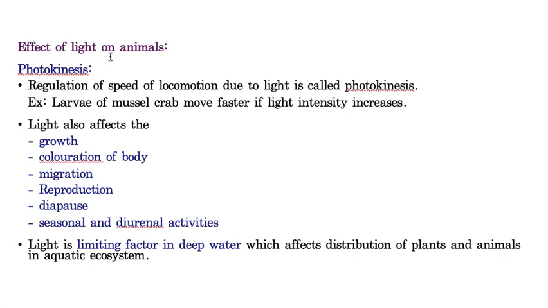Effects of light on animals. In animals also light is acting as a very important factor. And the first one is photokinesis. Photokinesis means regulation of speed of locomotion. I already explained in the first chapter itself what is the meaning of locomotion. Locomotion means the organism moving from one place to another place.